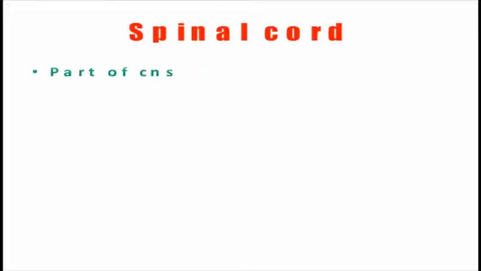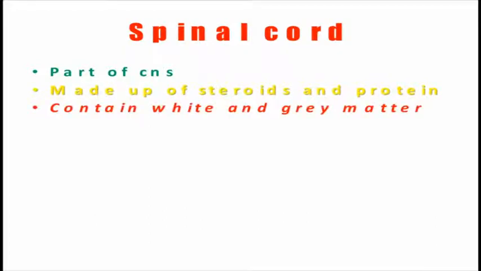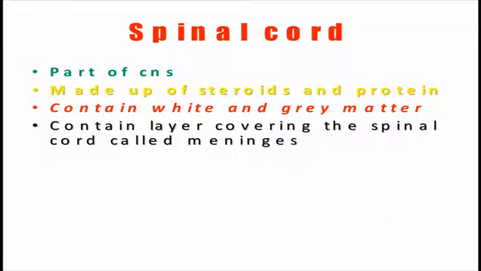Now we'll talk about the spinal cord. The spinal cord is a part of the central nervous system, which is made up of steroids, fatty substances, and proteins, and it contains white and gray matter also. But there is a difference between the white and gray matter of the brain and the spinal cord. The gray matter in the brain is found in the outermost part, while in the spinal cord it is contained in the median part, or in the center.